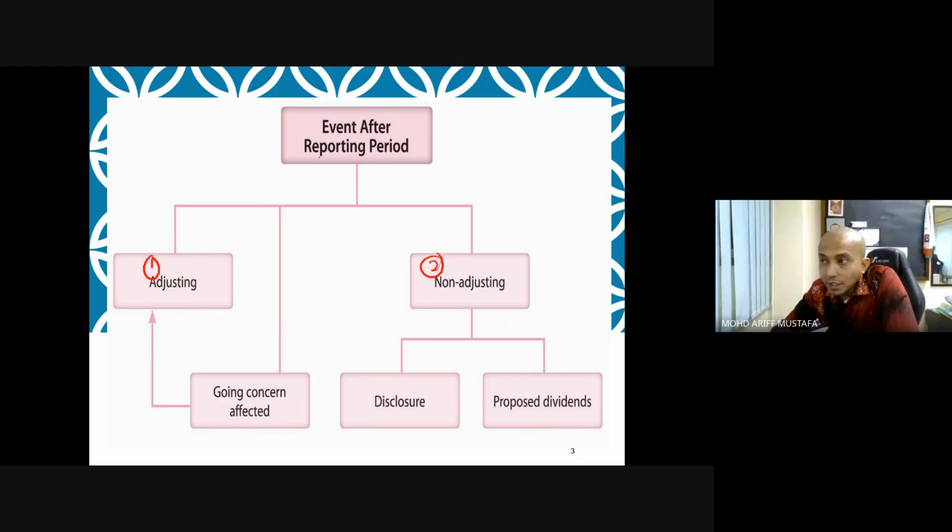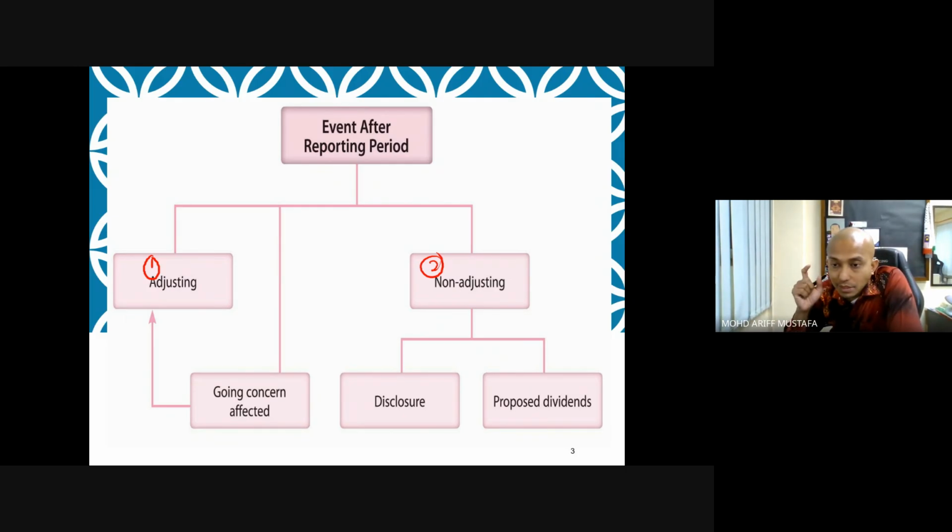Event after the reporting period can also affect going concern. What does it mean by going concern affected? Going concern means that the company can proceed or continue for the coming year.